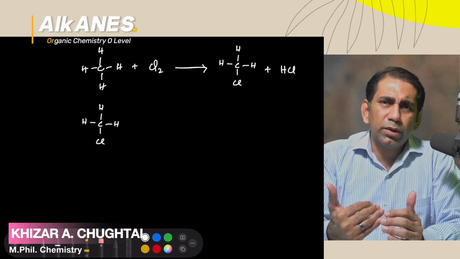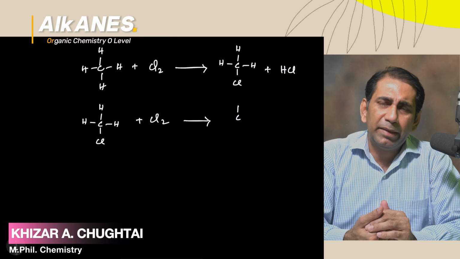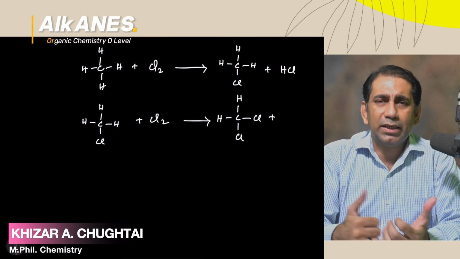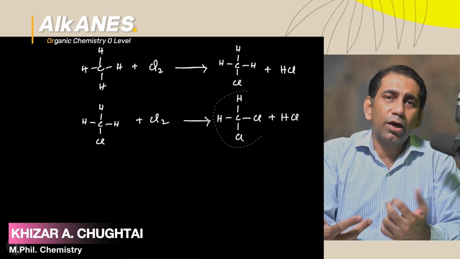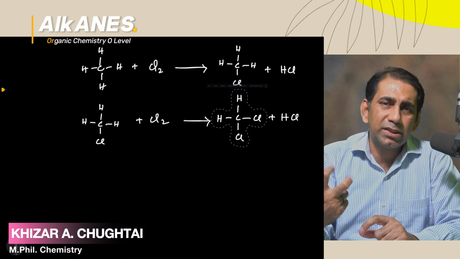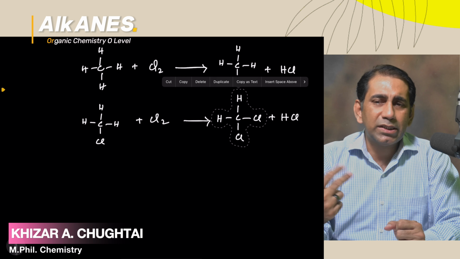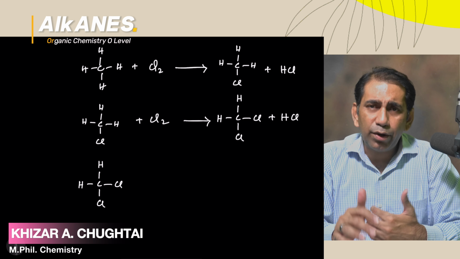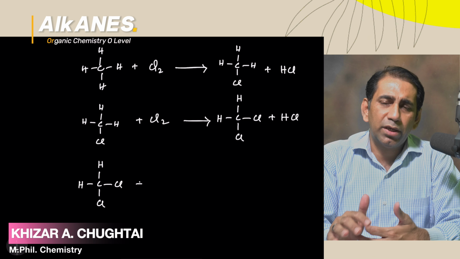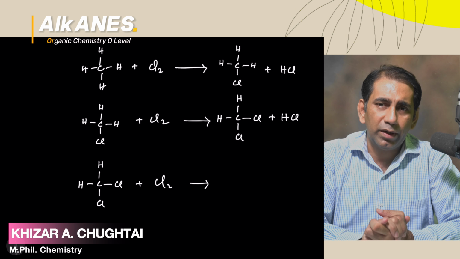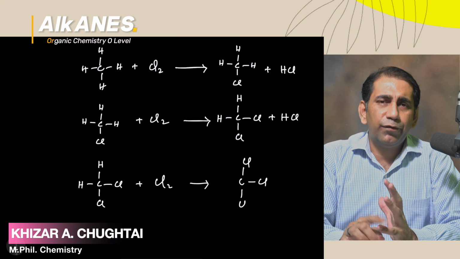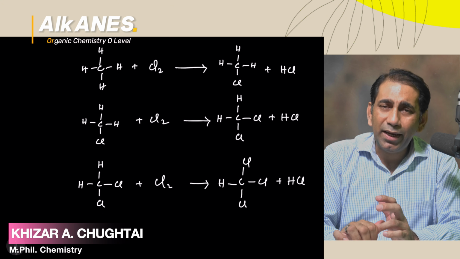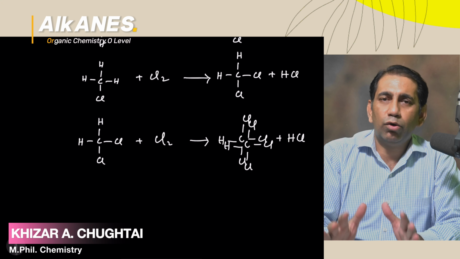If I substitute the second hydrogen of the methane, then it will be known as dichloromethane, meaning two halogens have been substituted. If the third hydrogen is replaced or substituted, and the same is the case for the fourth one, then there will be the formation of trichloromethane, and finally we are going to have tetrachloromethane.